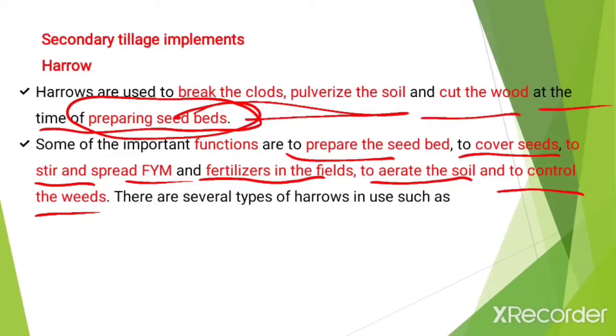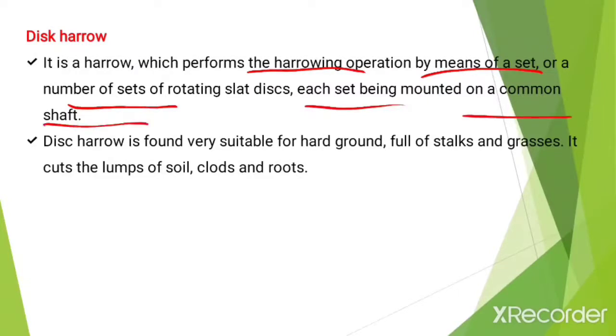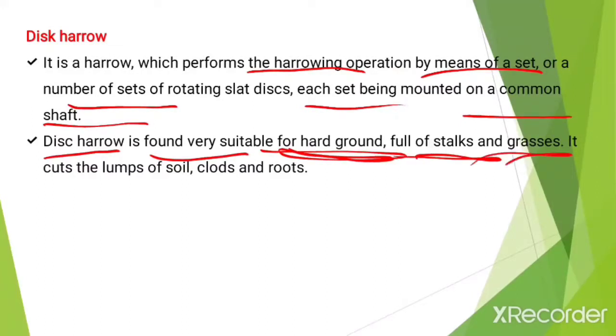There are several types of harrows in use, such as the disc harrow, which performs the harrowing operation by means of a number of rotating discs, each set being mounted on a common shaft. The disc harrow is very suitable for hard ground full of stalks and grasses.